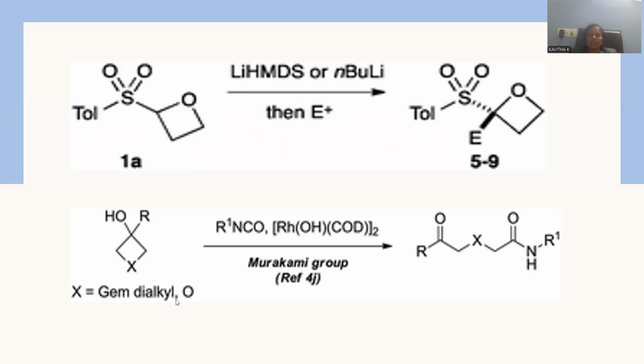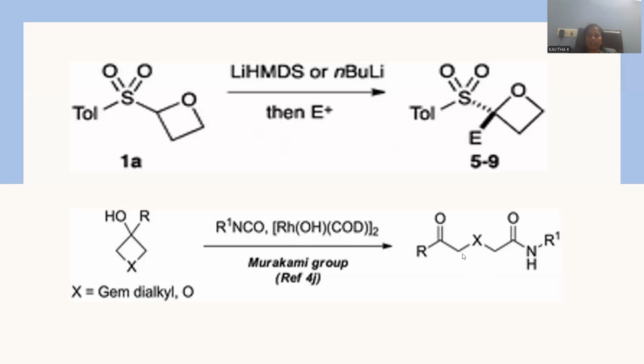And let me go with another oxygen at this position, and at position 3 we have one alkyl and another hydroxyl, and let me add this amide. This is called NCO, a thiocyanate molecule, which is going to be added over there, and a rhodium catalyst is required in order to facilitate this ring opening reaction.